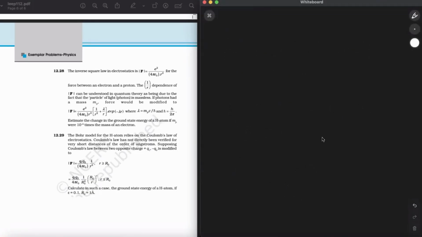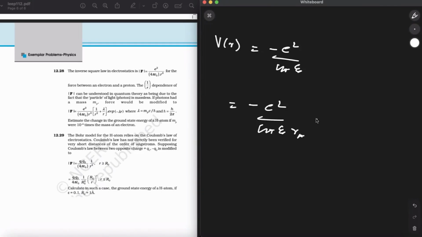Now quickly moving forward, if I consider the potential V(R), it will equal minus e squared upon 4 pi epsilon naught, putting the limiting values over here, minus e squared upon 4 pi epsilon naught r_a and e to the power of minus lambda r, times 1 plus delta upon r_a raised to the power of minus 1.